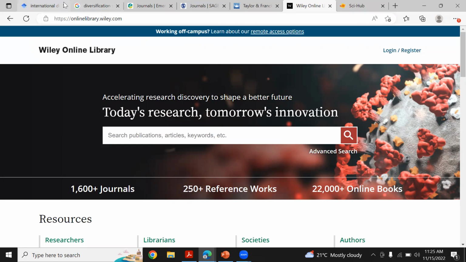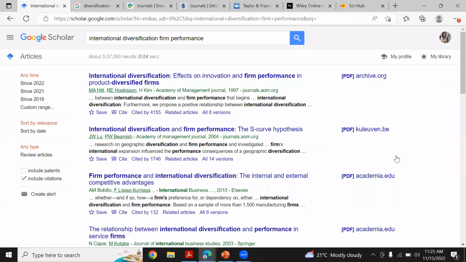So after that, the main thing is how to download these papers for free. First, I'll let you know there are some tools and techniques with which you can download them. But before that, I'll let you know there is no other means to download. Whatever I'm going to let you know, these are the ways to download your papers.